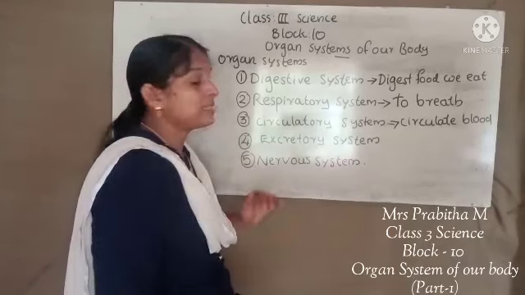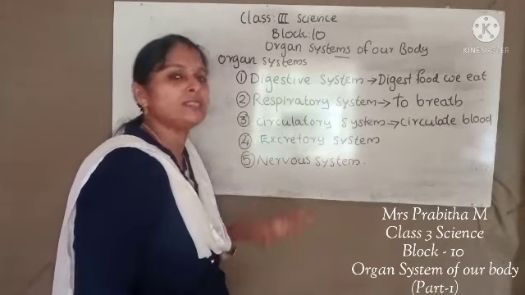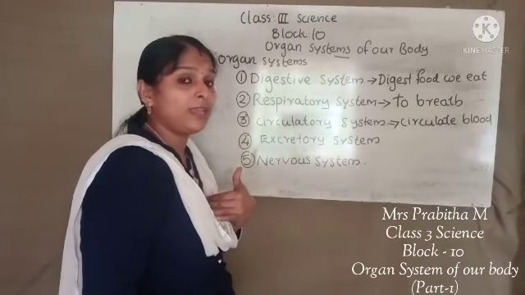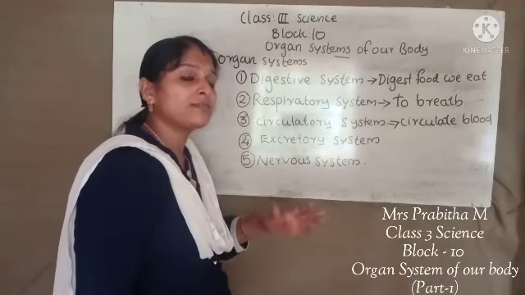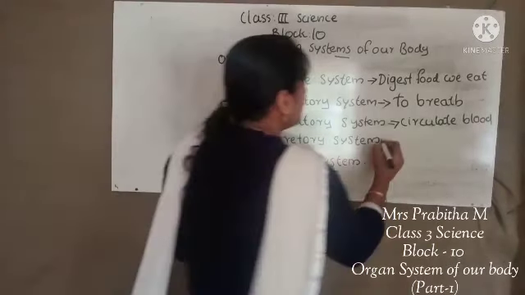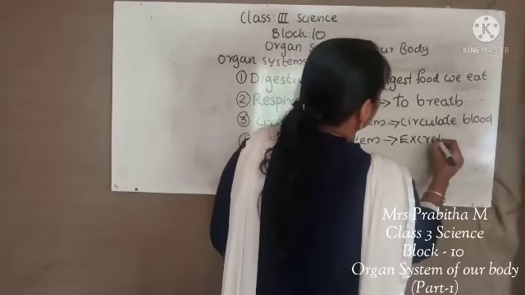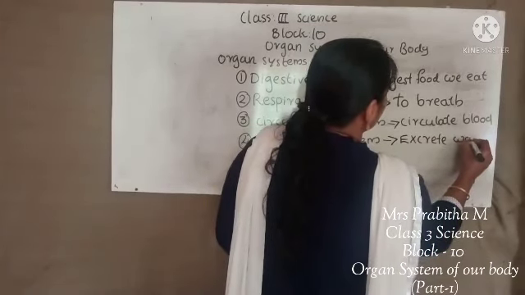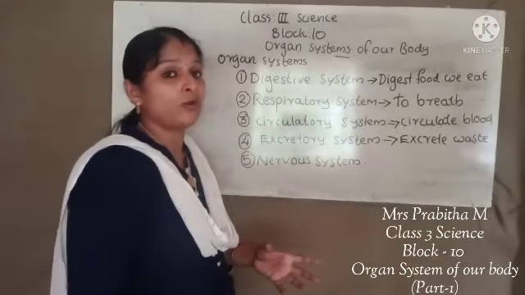Next one is the excretory system. The excretory system helps to excrete the waste. Whatever food we eat is digested in our stomach. Then the waste is sent out, isn't it? So the excretory system helps to excrete the waste. We excrete waste in liquid form also, right?